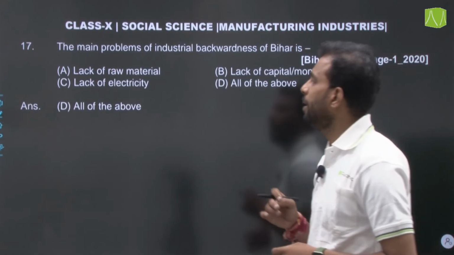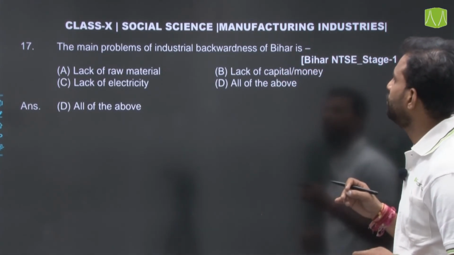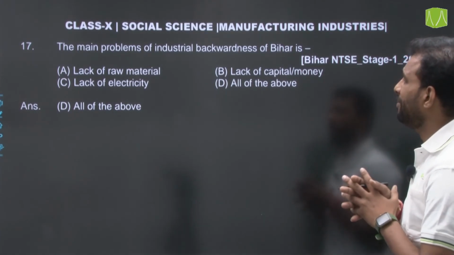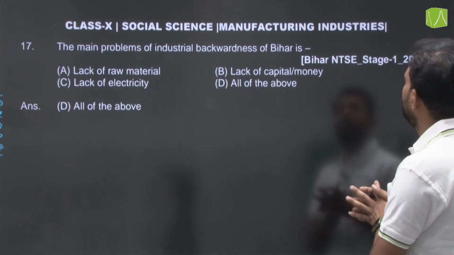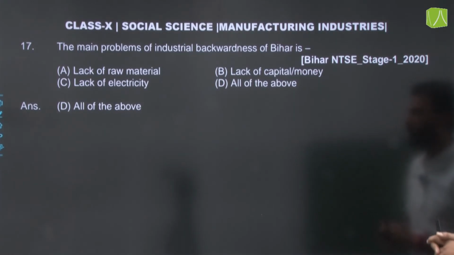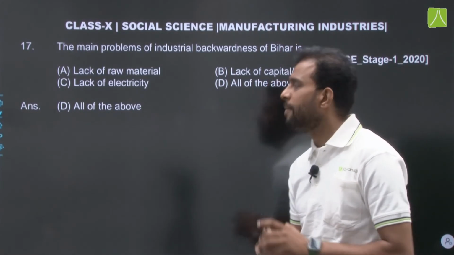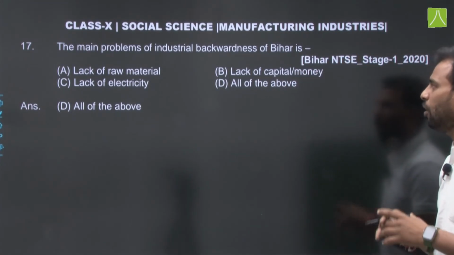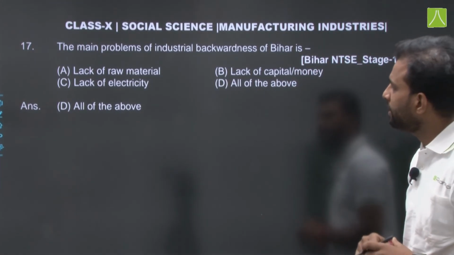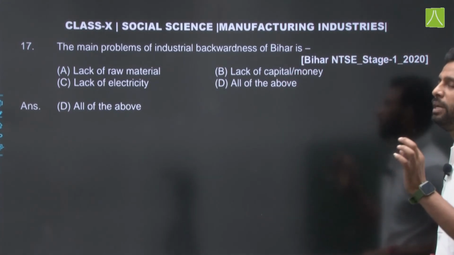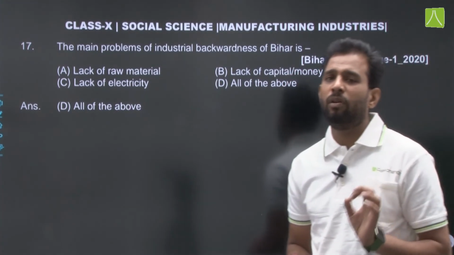Now the next question. The main problem of industrial backwardness of Bihar is. What are the main problems for the backwardness of Bihar? This question was asked in the Bihar NTSE stage 1 examination in 2020. Option A is lack of raw material. Option B is lack of capital, or we can say money. Option C is lack of electricity, and D is all of the above. So option D will be the correct answer for this question.